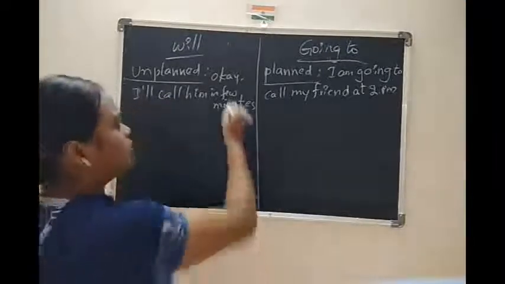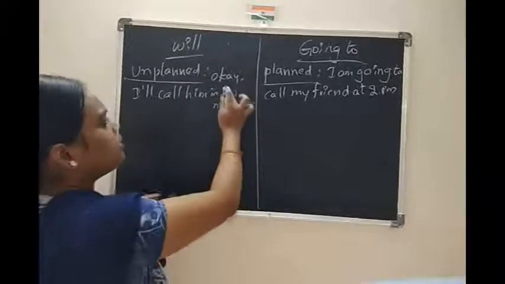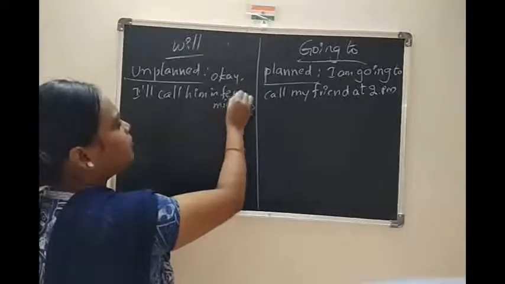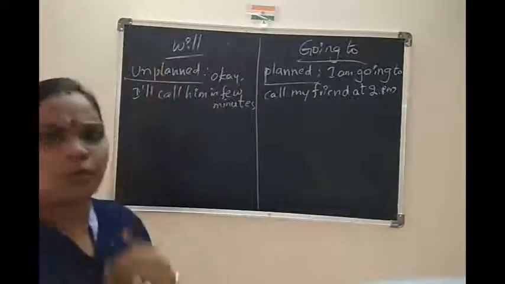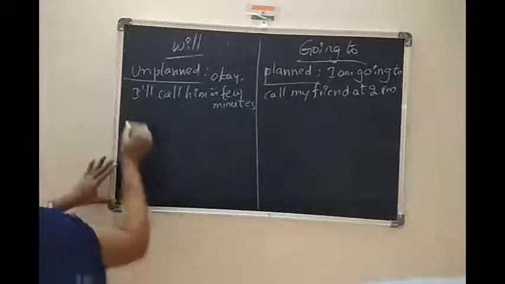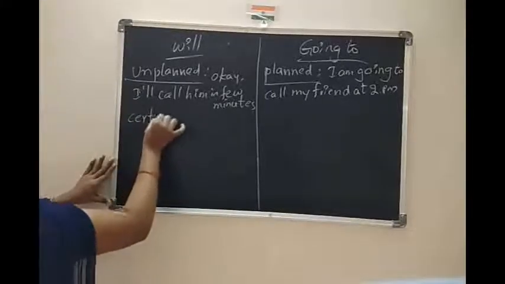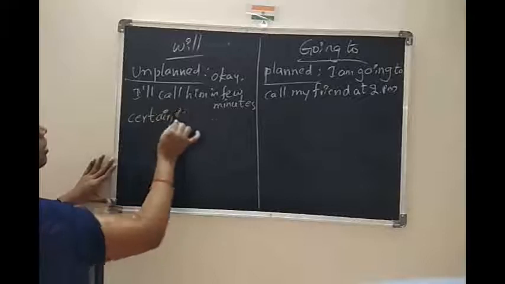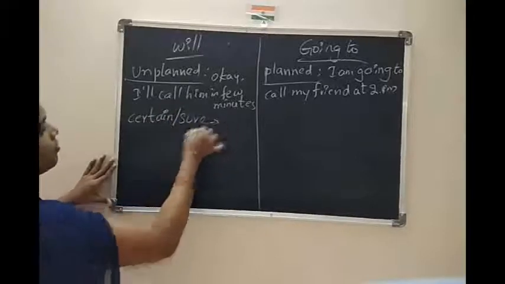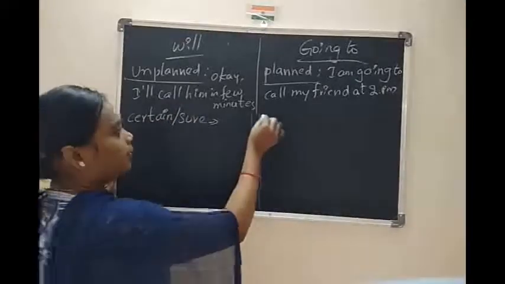I will see to that. So here, nothing planned. Only at the moment he decided. And certain, certain in the sense, sure about that. You're sure about that.